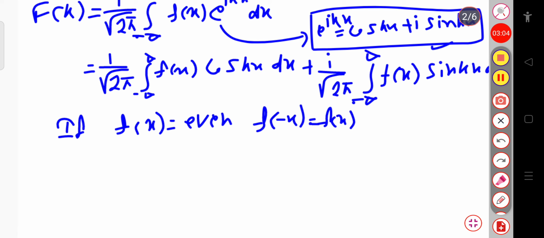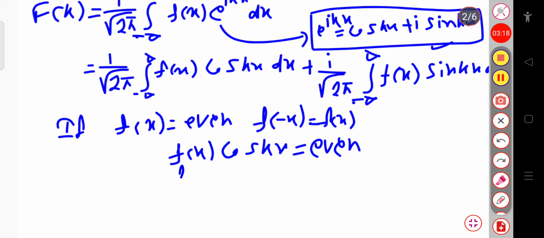If I multiply this function f of x with cosine kx, then even with the even function, what we will get is definitely an even function. Similarly, if we multiply this even function f of x with sin kx, which is an odd function, then even into odd gives an odd function. Now let us see what will happen to this integration.